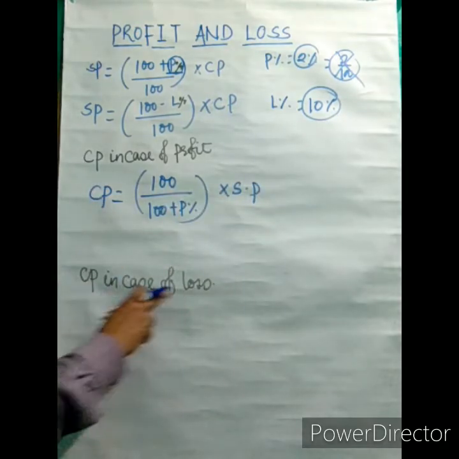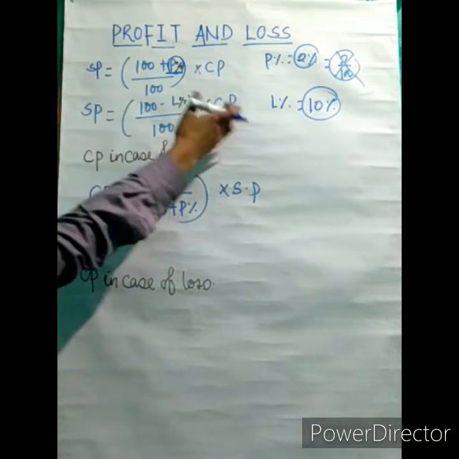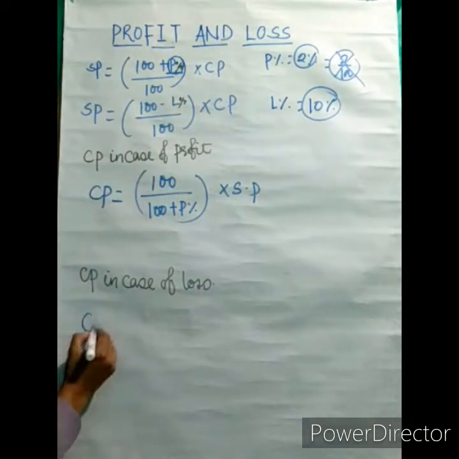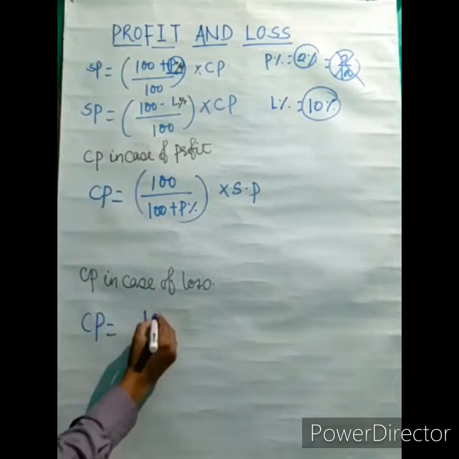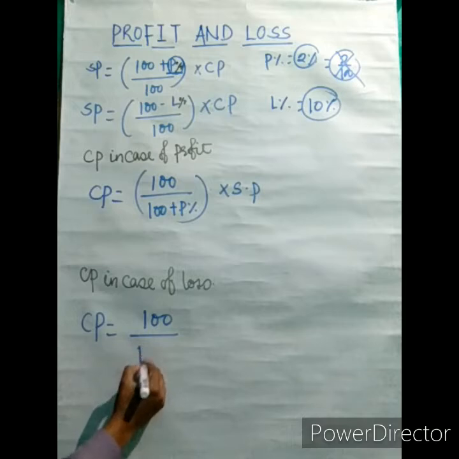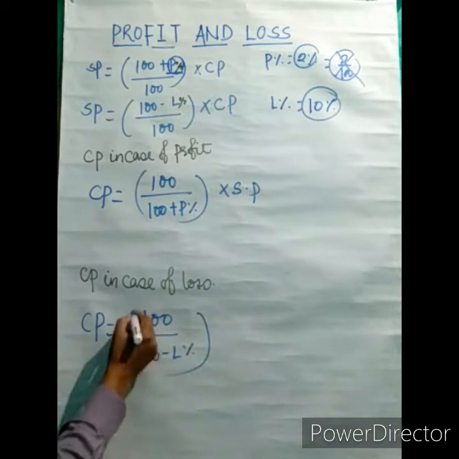Same way CP in case of loss, just invert this. SP you can write here and CP you can bring here. CP is equal to, and this will invert, 100 will go up and downside 100 minus loss percent into SP.